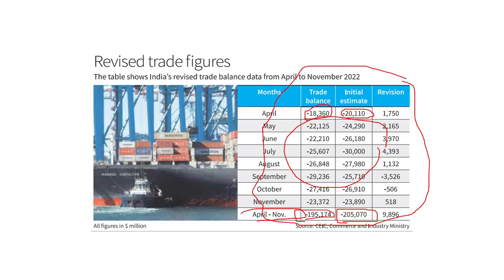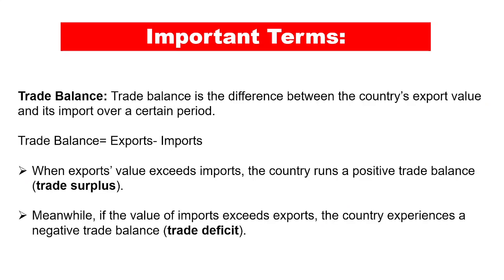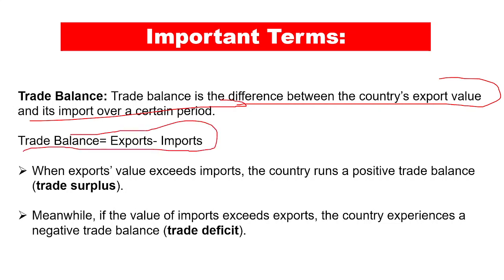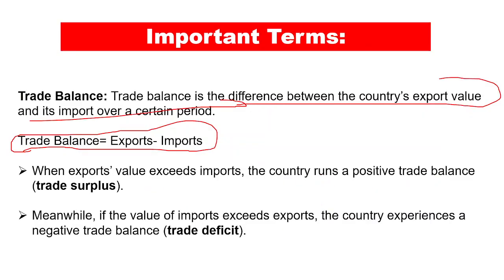So these were some of the estimates regarding it and some of the problems. Let's now understand the important terms. The first important term is the trade balance. Trade balance is nothing but the difference between the country's export value and its import value over a period of time. Mathematically, trade balance is equal to exports minus imports, and that is why we have seen minus. When you see it in minus terms, as we have seen in this data, that from April to November it is minus 195,174, this is basically trade deficit.